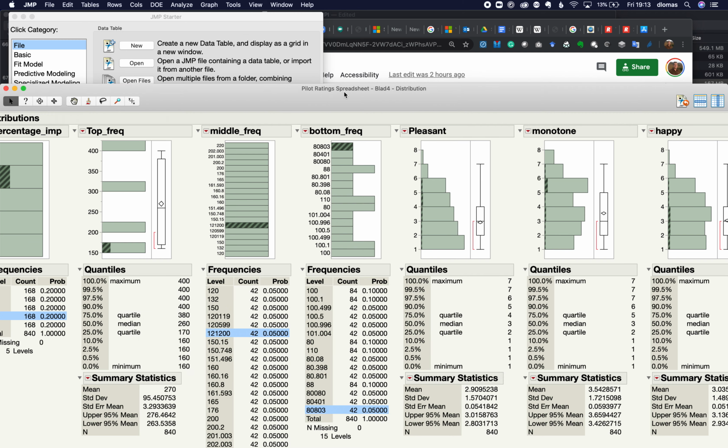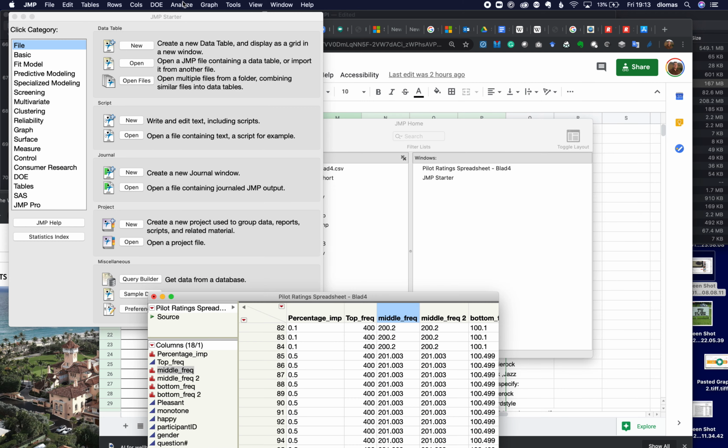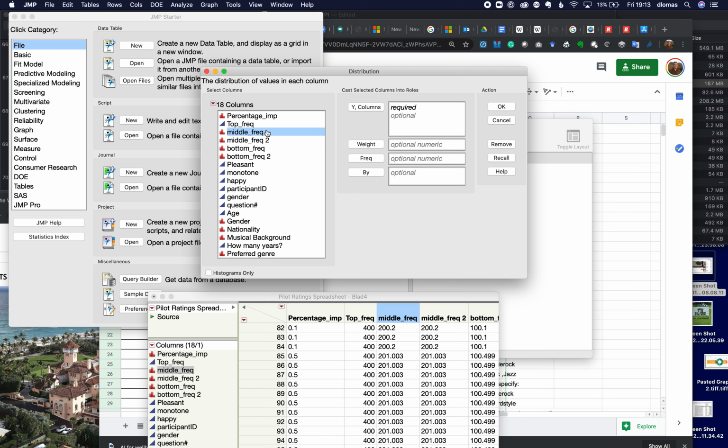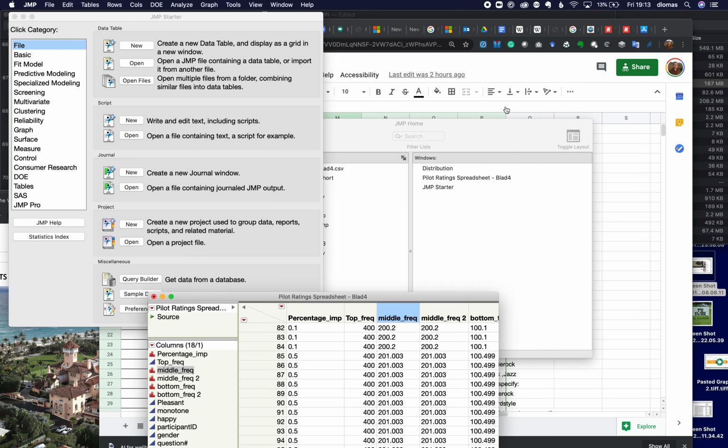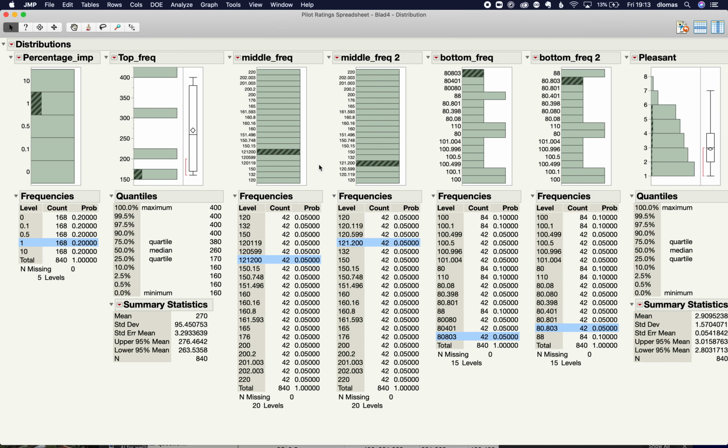So I'm going to run these again. Analyze distributions. Throw everything in there. And we're good. Great. I thought I changed that.